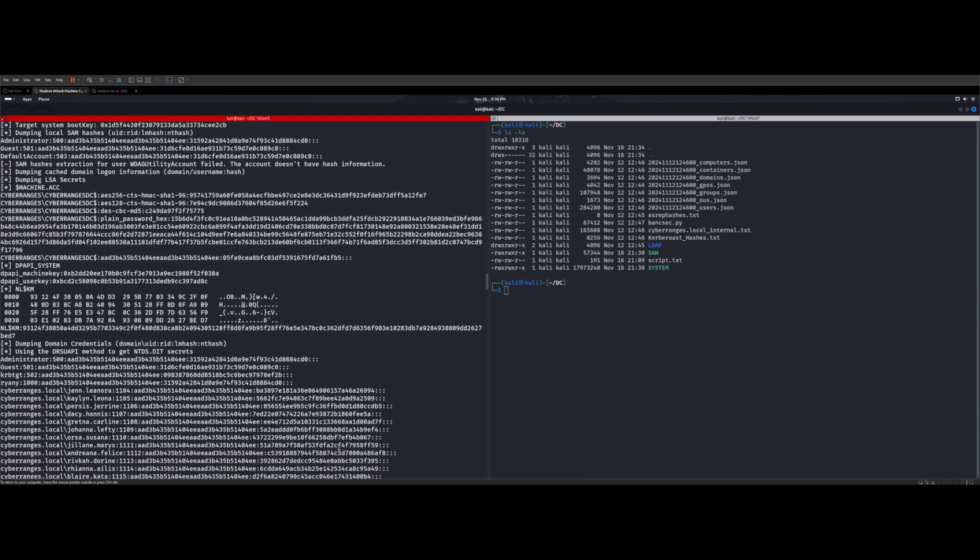So that is backup operator. Obviously, we want way above and beyond on that one, but that's going to be backup operator. As you can see, from your PDF, you can utilize robocopy and diskshadow, things like that. A lot of times you can't do a registry save, how I did registry save there. This machine is the complete opposite of what you're usually going to see. This machine lets you do a registry save, pull that information down, and then send it back to yourself. Really, the hardest part is getting that information back to you. Okay, so hopefully you all learned something, and I'll talk to you all later.